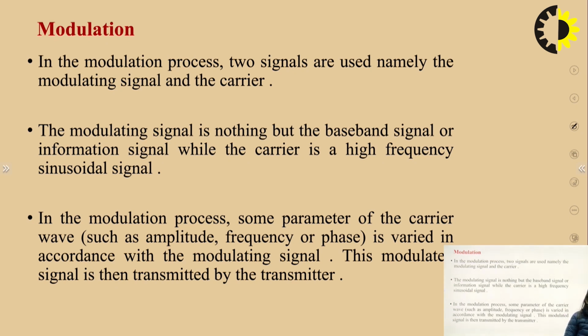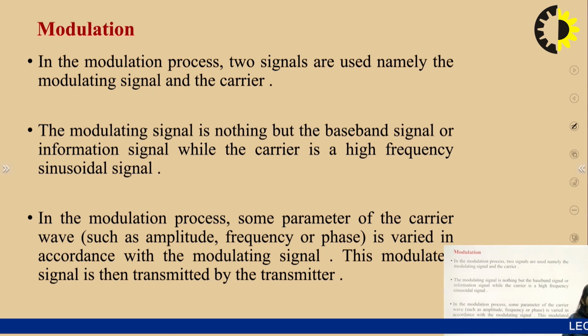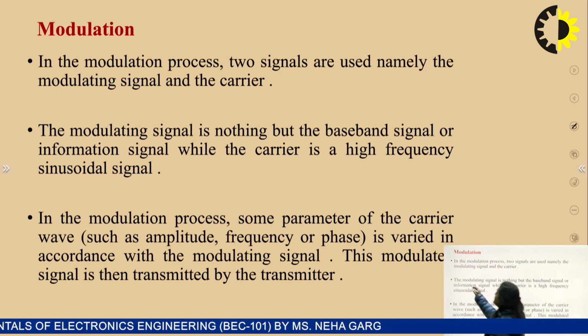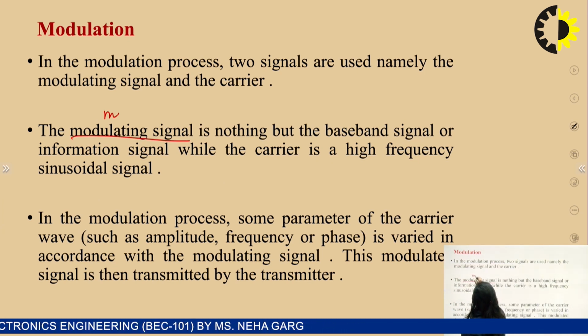And in the communication system, we have seen the term modulation. Basically, modulation is generally used to transmit low frequency signals, because low frequency signals have low strength and low energy level, so they cannot travel long distances. If we want to travel from one place to another over long distances, we use some carrier like a bus, car or train. Similarly, the modulating signal is basically our message signal.